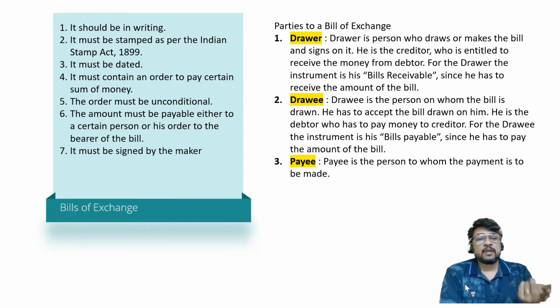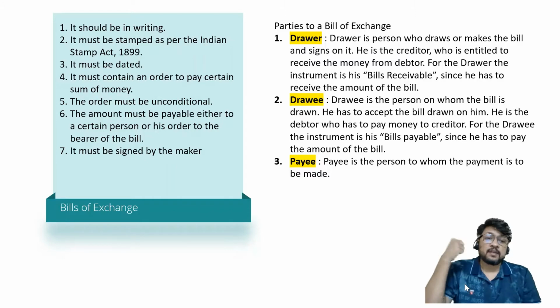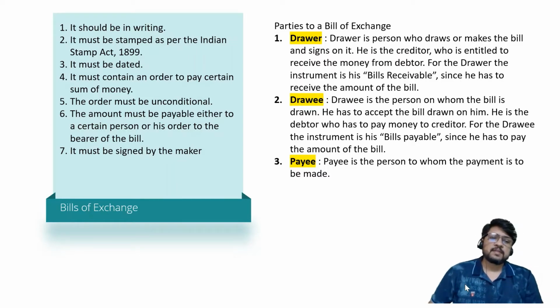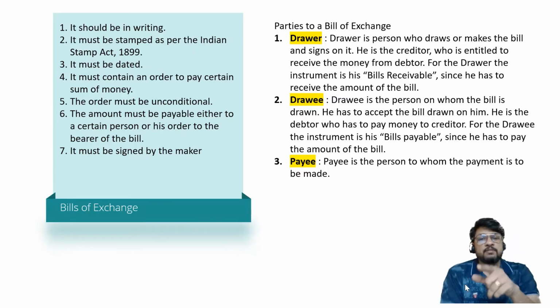On the other hand, drawee is the person on whom the bill is drawn. He will have to accept the bill which is drawn upon him. So in that case, you can understand very easily. If the drawer is the creditor, then the drawee must be the debtor. For the drawee, the instrument is his bills payable, since he has to pay the amount of the bill. So for the drawer it is bills receivable, for the drawee it is bills payable.